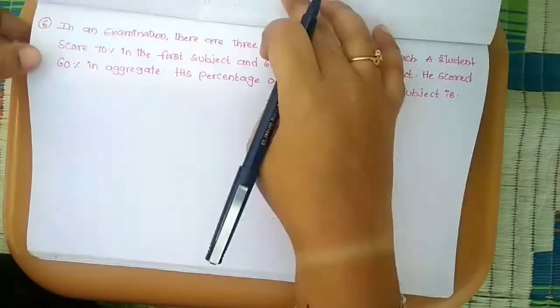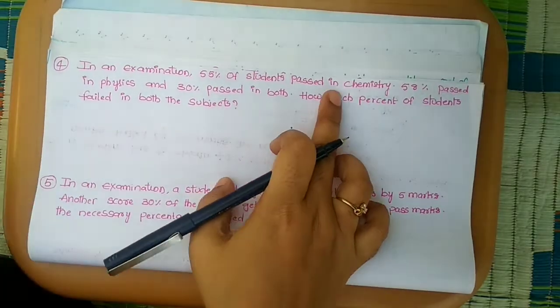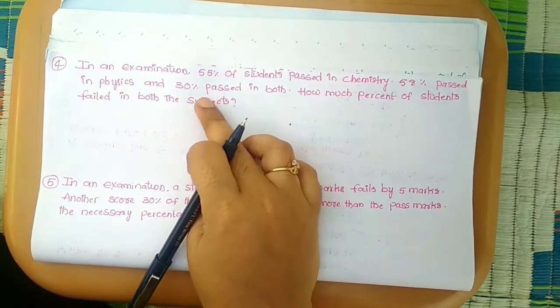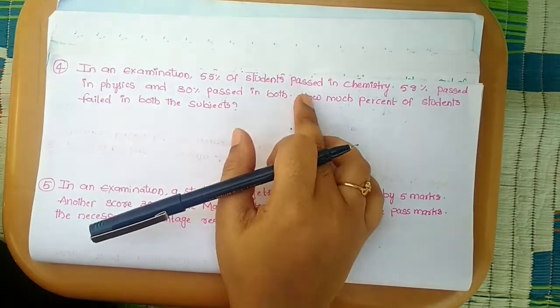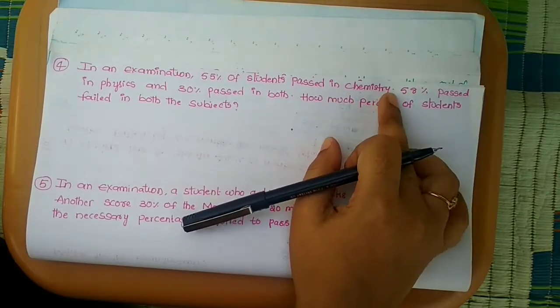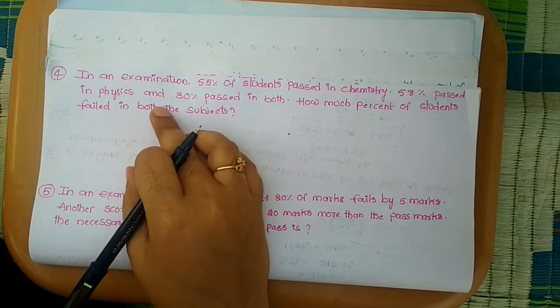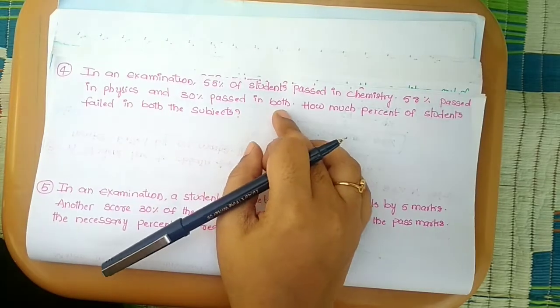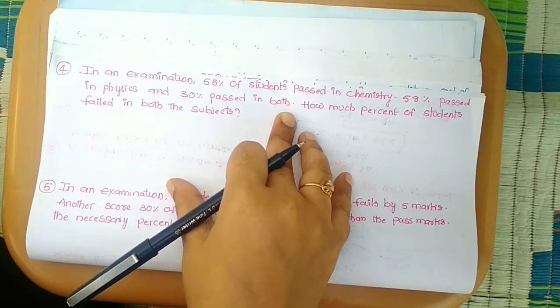Next, coming to the fourth problem. In an examination, 55% of students passed in chemistry, 58% passed in physics, and 30% passed in both. What percent of students failed in both the subjects?